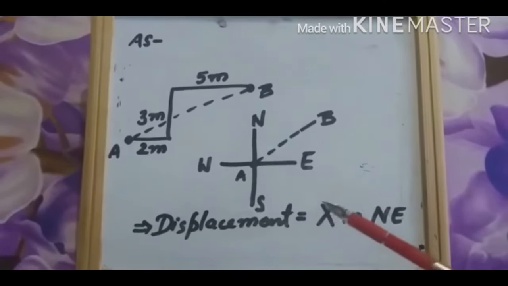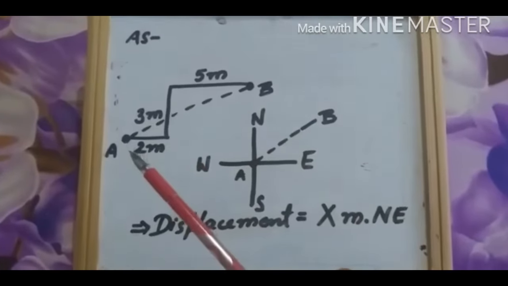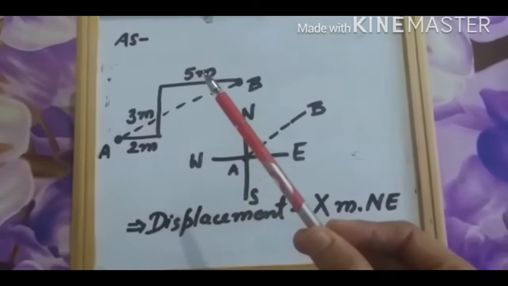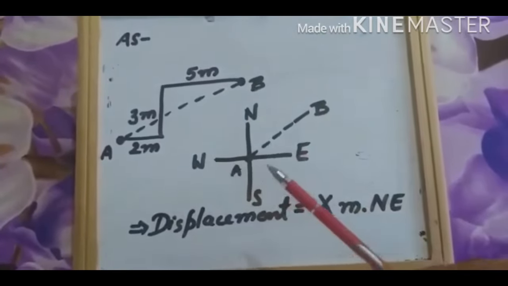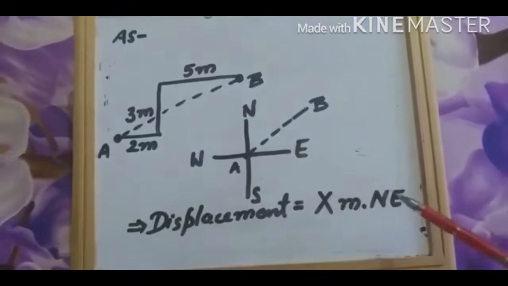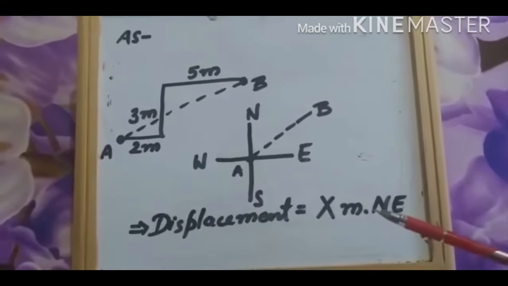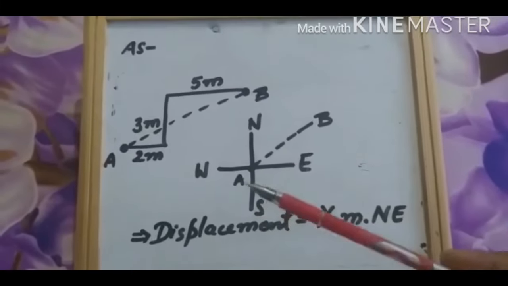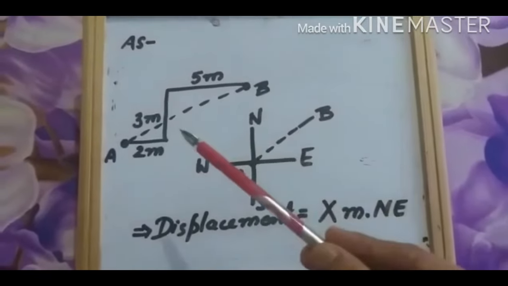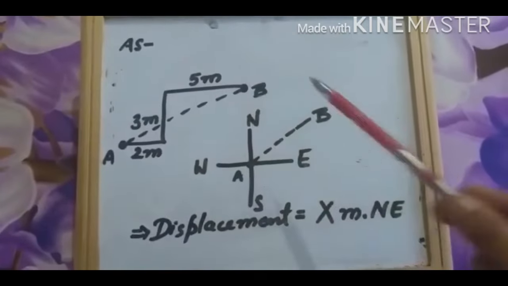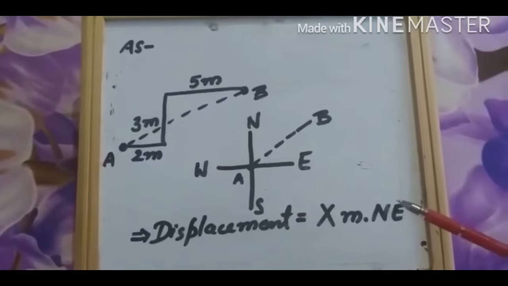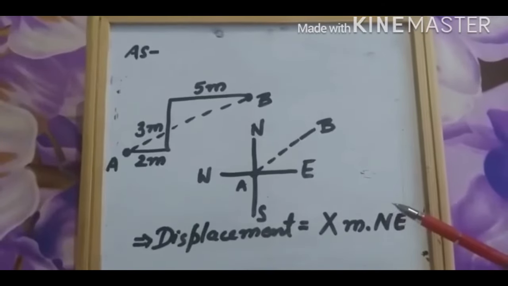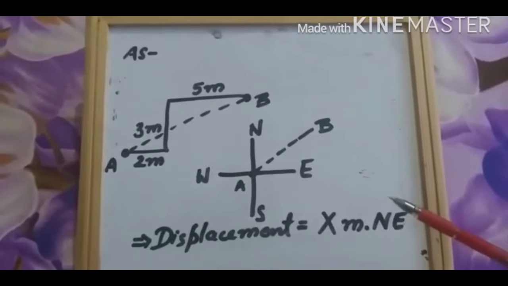So the total distance is 2 plus 3 plus 5, 10 meter, and the total displacement is this, northeast. Children, in distance we don't use a direction because direction is changing every time, but in displacement we have a particular direction, northeast. So this is the main difference between displacement and distance.